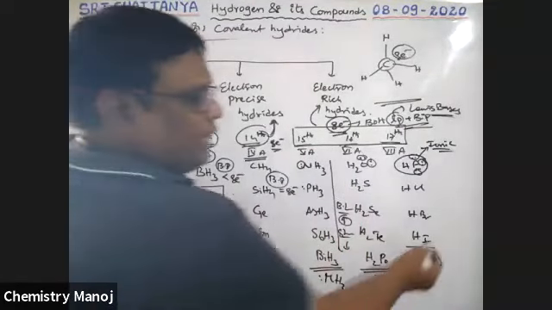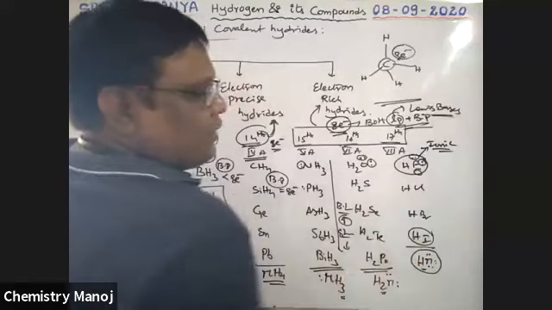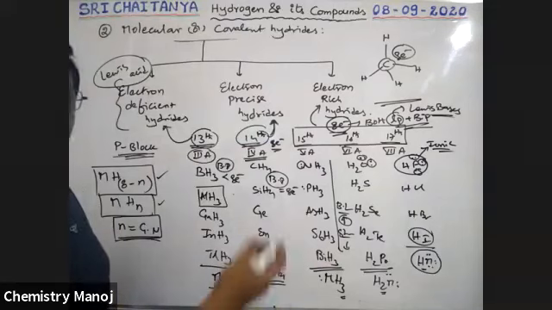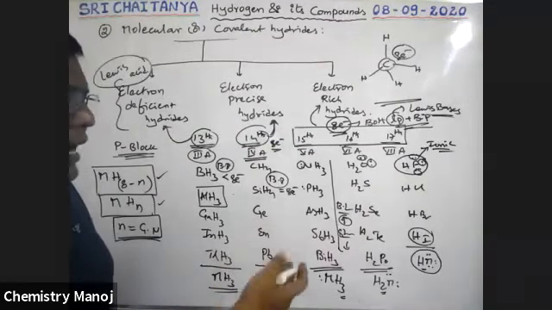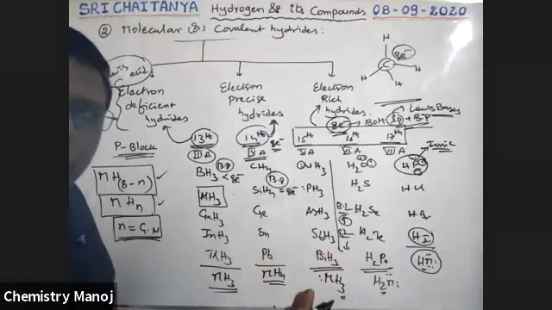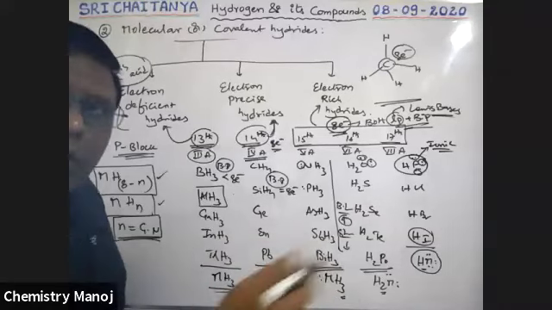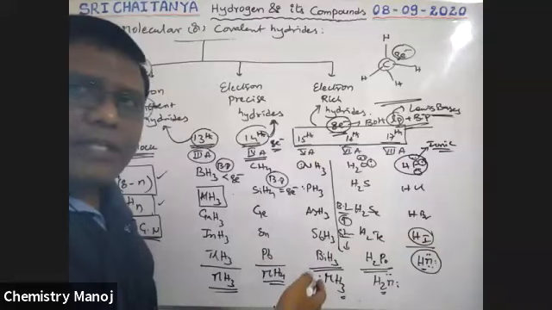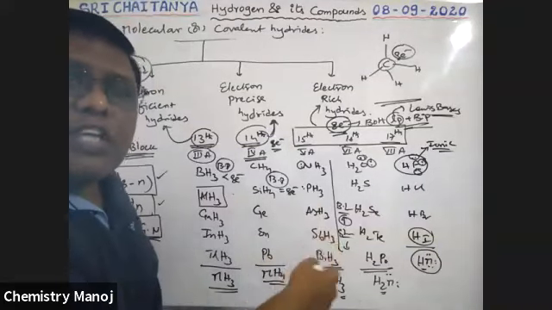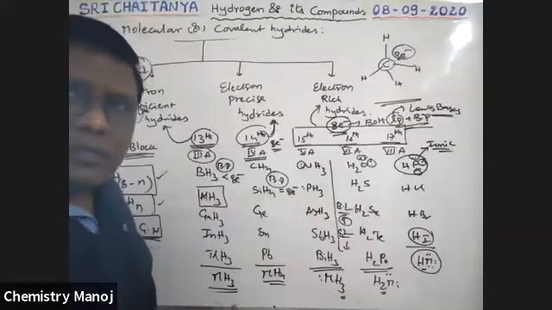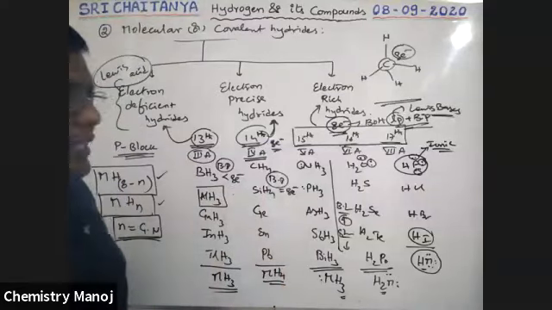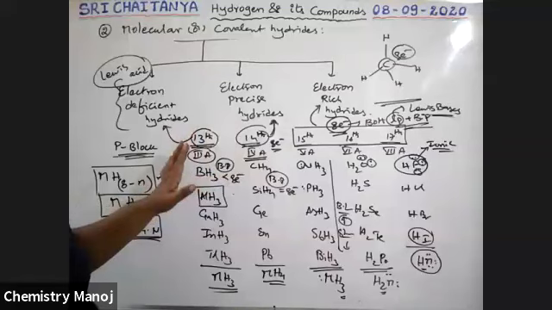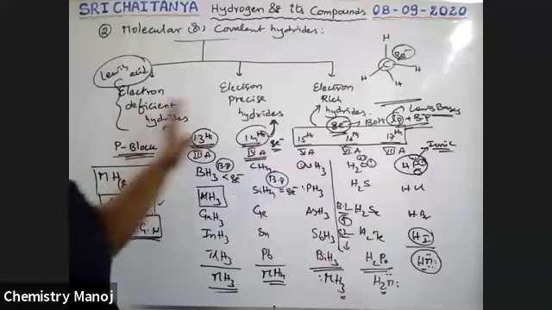That is why HI is more acidic than HF. From it, hydrogen is ready to come out. So bottom hydrides act as good acids, ready to donate hydrogen. Top to bottom bond length increases, stability decreases, so release of hydrogen increases and acidic nature increases. So this is the way to explain the 3 types of hydrides.